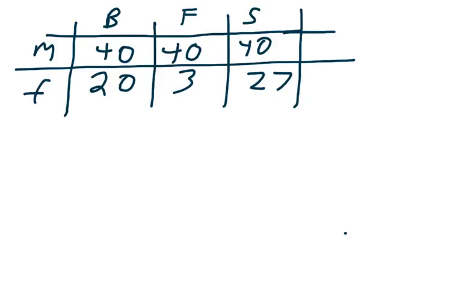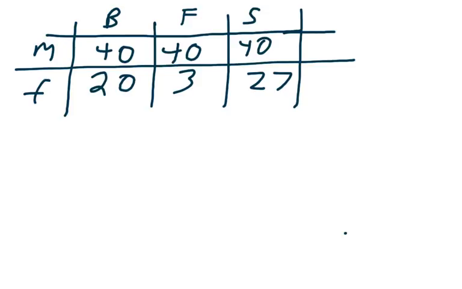Alright, so in today's lesson we're going to be using this particular table a lot, where at the field house we took down two pieces of information, put it into this table, basically whether you were male or female and whether your favorite sport was basketball, football, or soccer. So the B, F, and S stand for basketball, football, and soccer.